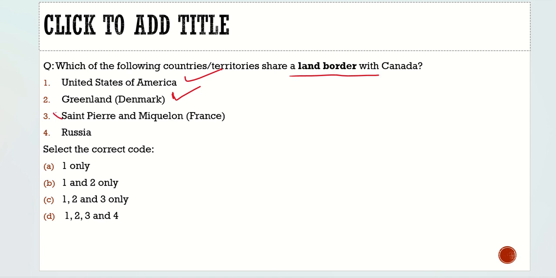The third, Saint Pierre and Miquelon, is incorrect. They have a maritime boundary, and Russia has a maritime boundary. So the correct answer is option 1 and 2 only, and from the code given below, the correct code would be option B. So with this, I hope you had understood the article as well as the question here.